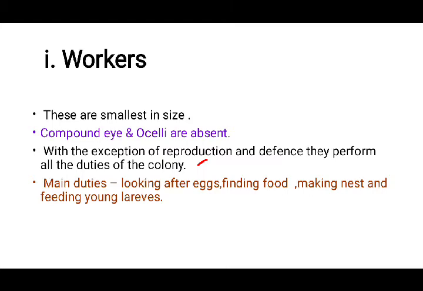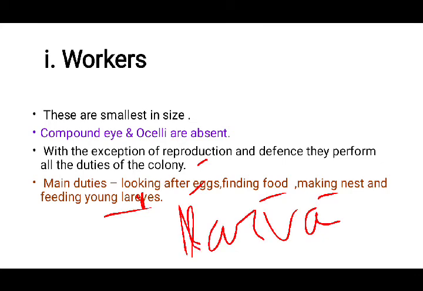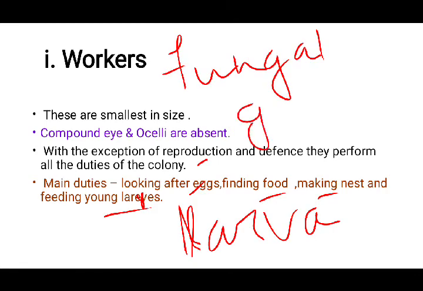Okay, so one is they look after eggs, like honeybees, and find food, make the nest, and feed the young larvae. And even culturing of, you may have heard about the fungal garden. Fungal garden. So have you heard of fungal garden? Fungal garden is very common in termites.